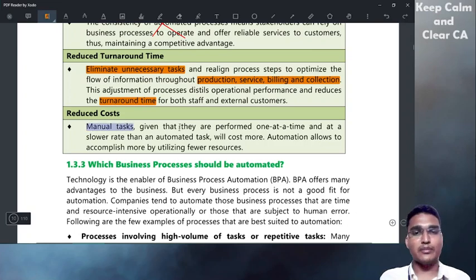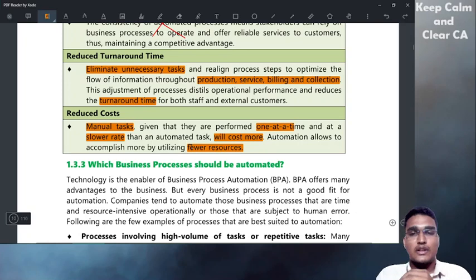Now reduced costs. If you do tasks manually, at a slower rate than automated tasks, it will cost more. Automation allows you to accomplish more by utilizing fewer resources. As I said, we only have to purchase the biometric machine. That's all. We need not pay salary every month, so that will save a lot of money for the organization.